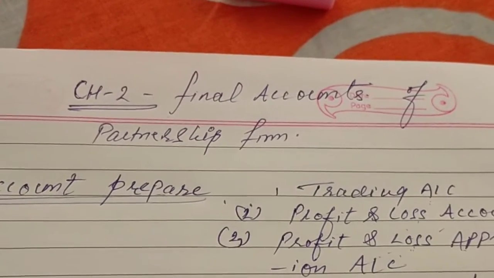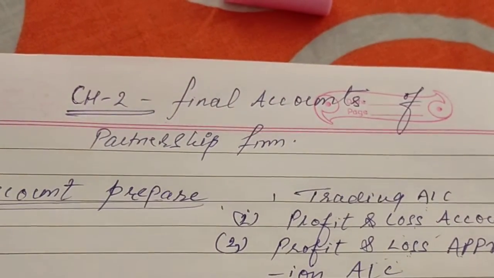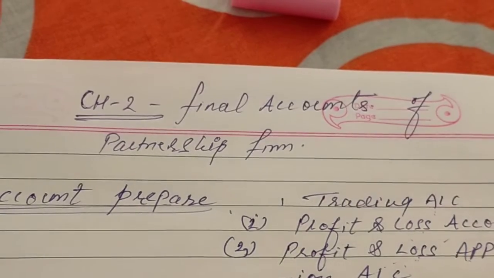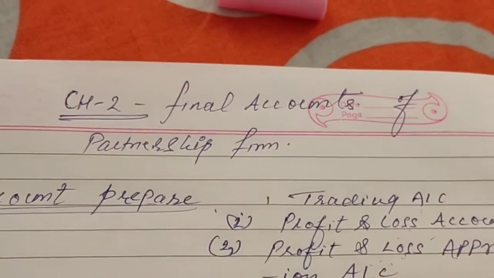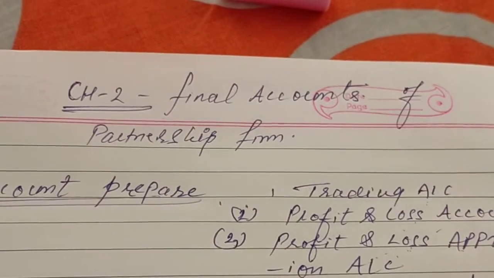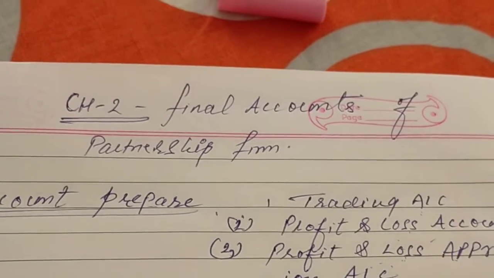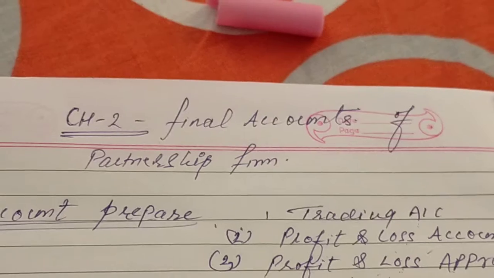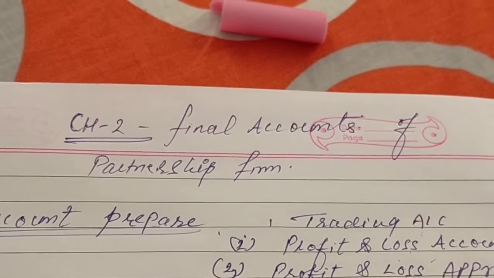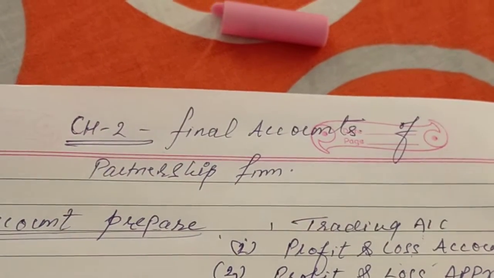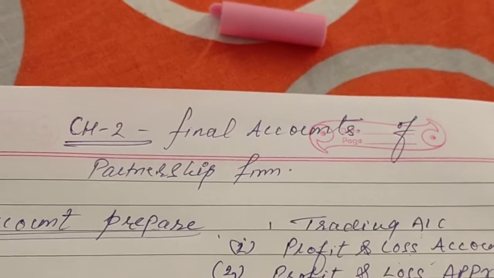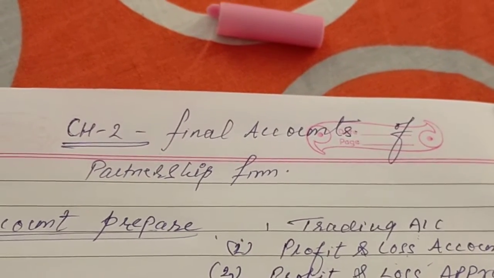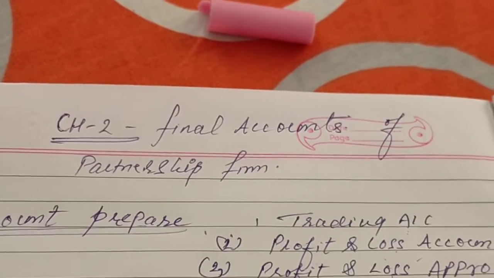Hello students. Now we will do chapter second, final accounts of partnership firm. This chapter is 11 marks in section F, the last section. In this chapter, first of all we will see how many accounts we will prepare and what their names are.